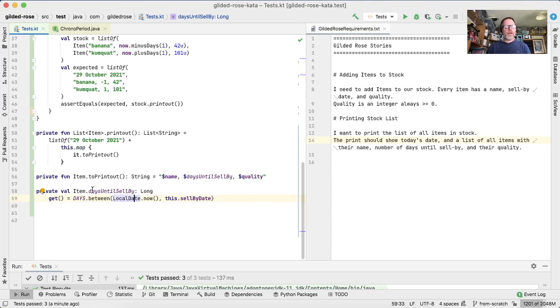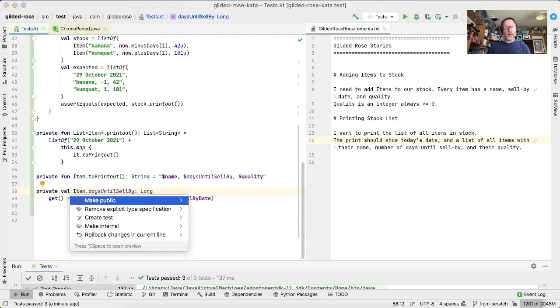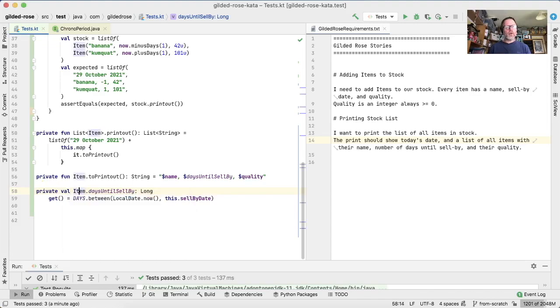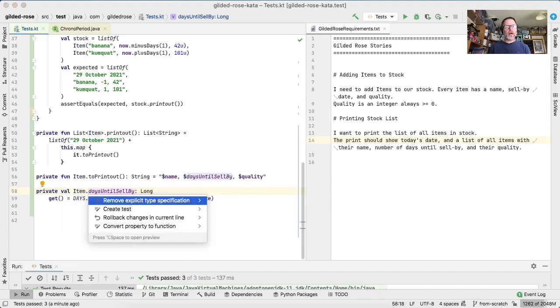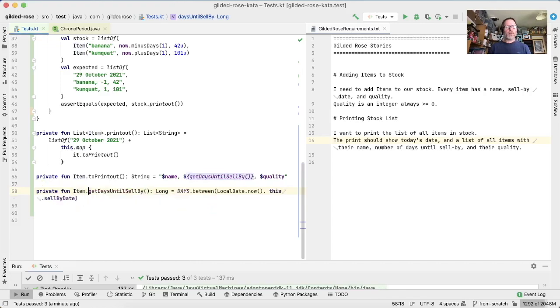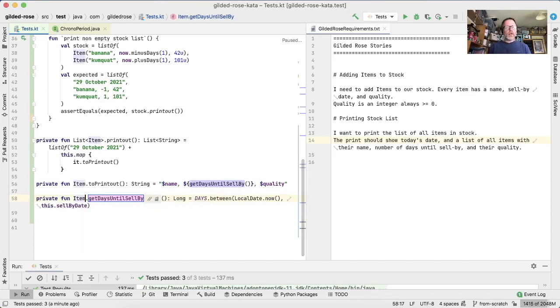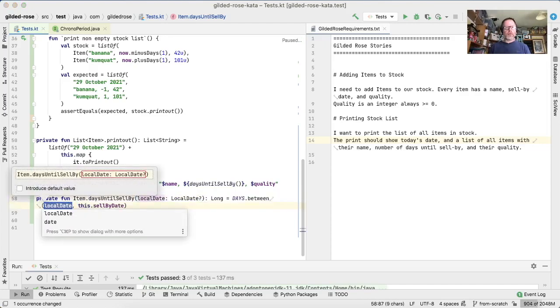So instead of making this a val, I don't know quite where we have to click on this. We're going to say convert property to function. There we go. And that's not a great name, so we're going to call it days until sell by. We're going to remove the get, because get implies that it doesn't change over time, and it's about to, because we're going to push this thing out as a parameter.